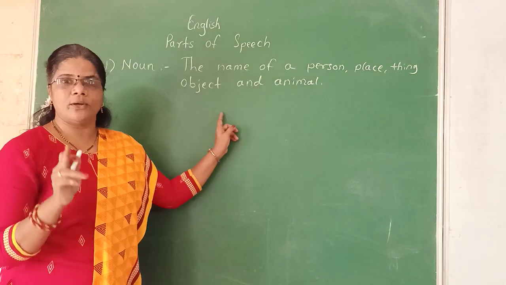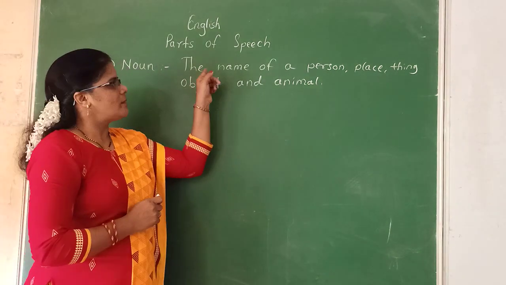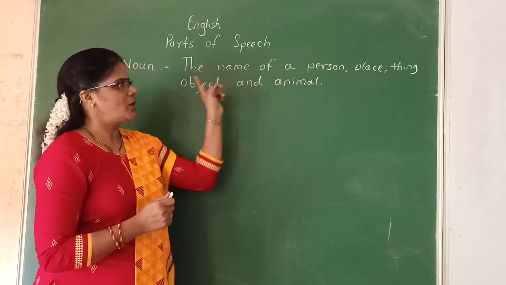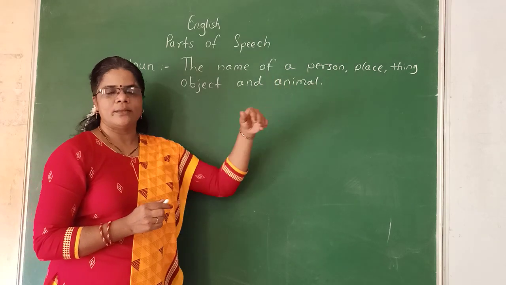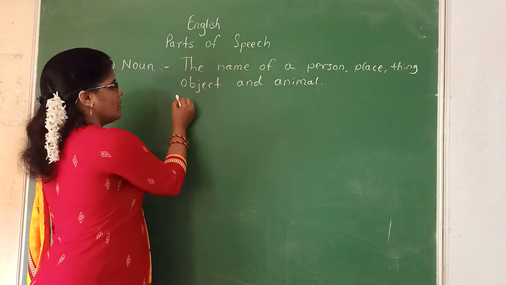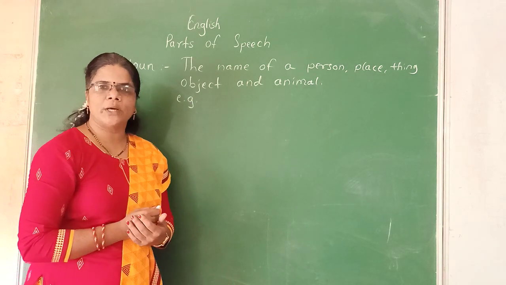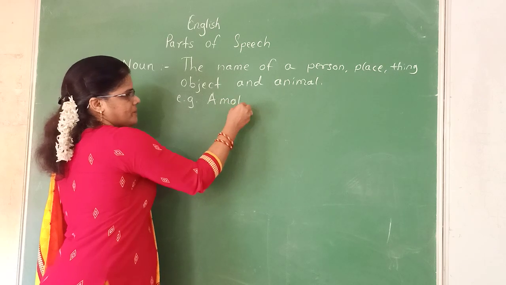See, once again you have to remember noun. Then what is noun? The name of a person, place, thing, object and animal. It is called as noun. Then we have to see examples of noun. For example, Amol, name of the person.